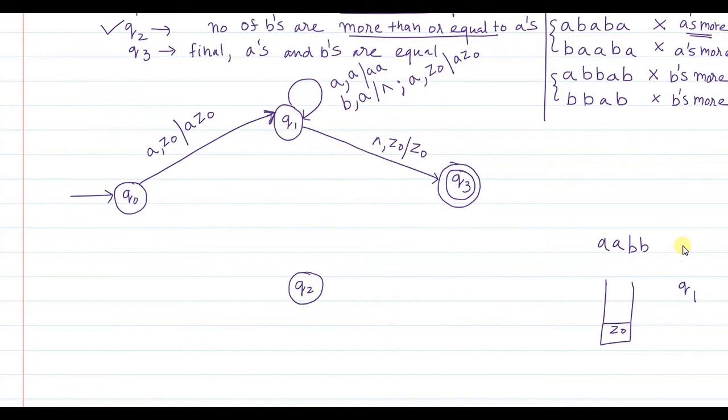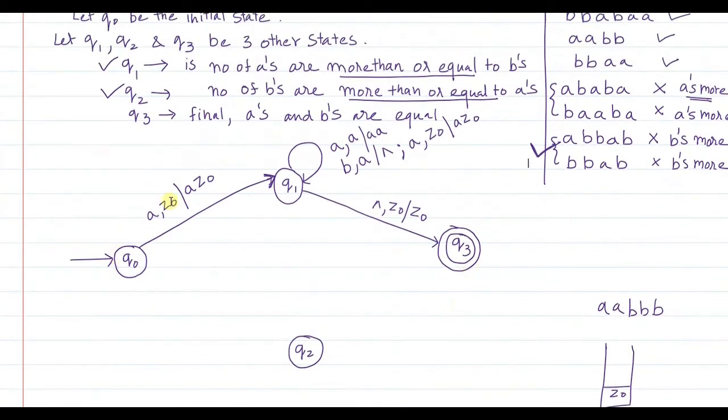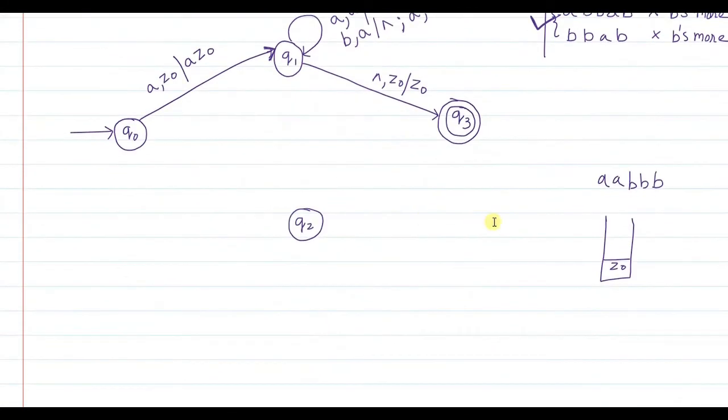Suppose the string that was given to you is AABBB, where the number of B's is more. I'm talking about this category now. So now we will trace this. Initially I am in Q0 state.